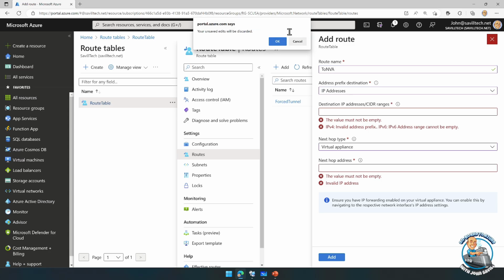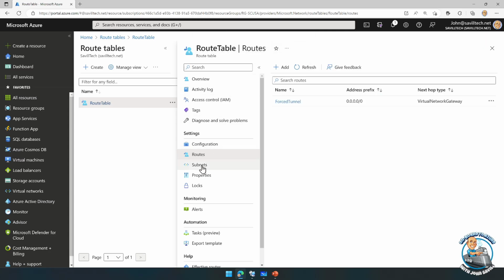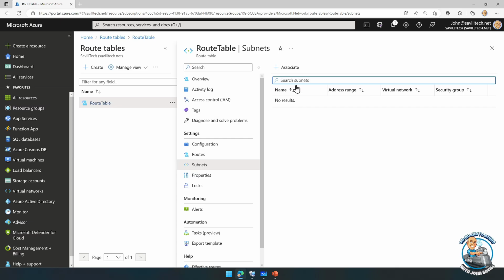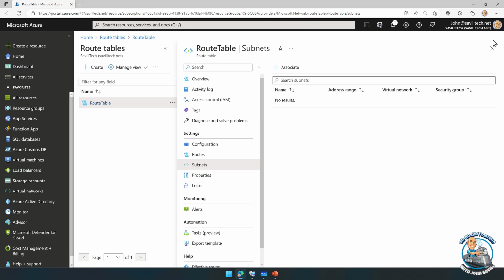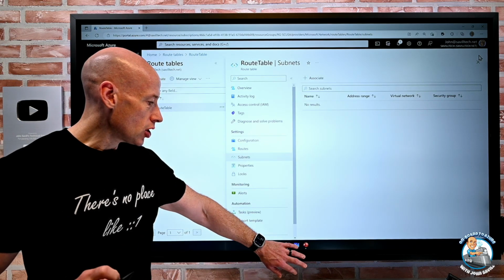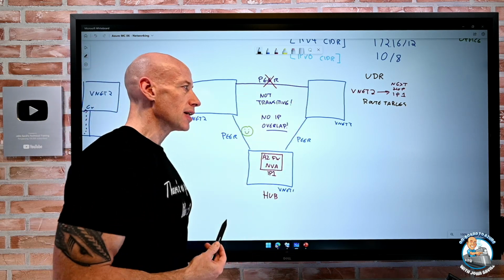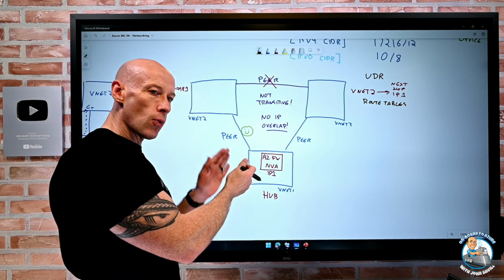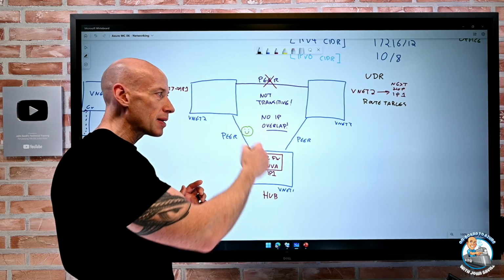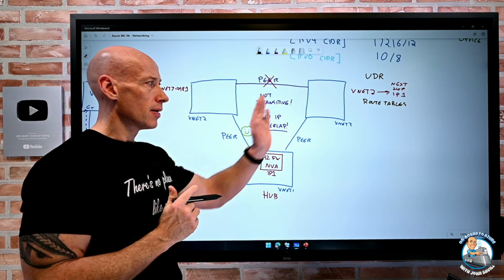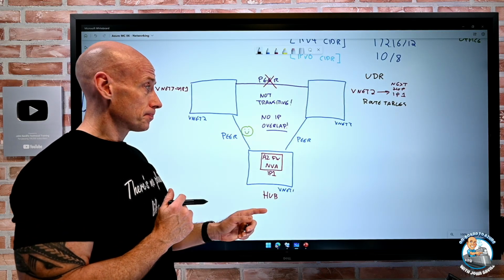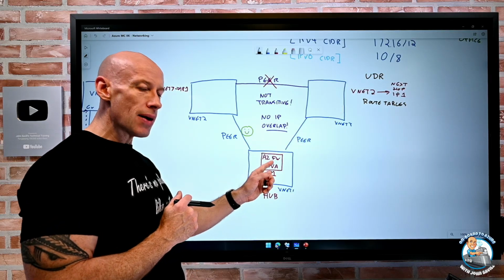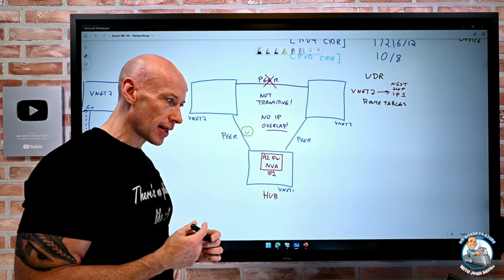And then once I define that, I would then link it via an association to particular subnets. So subnets would then use that route table and know to go that path. So this is how we can achieve making them transitive. I have to have something in a network they both connect to that's capable of forwarding packets, and then tell the virtual network and the subnets, hey, to actually get to this place, go to this next hop, and it will then tell you where to go, essentially is what we're doing here.